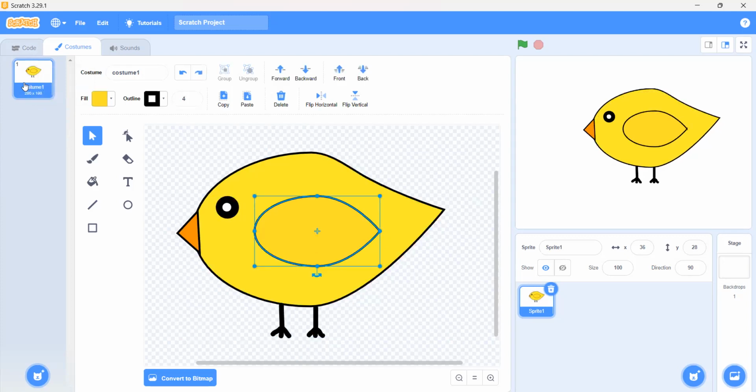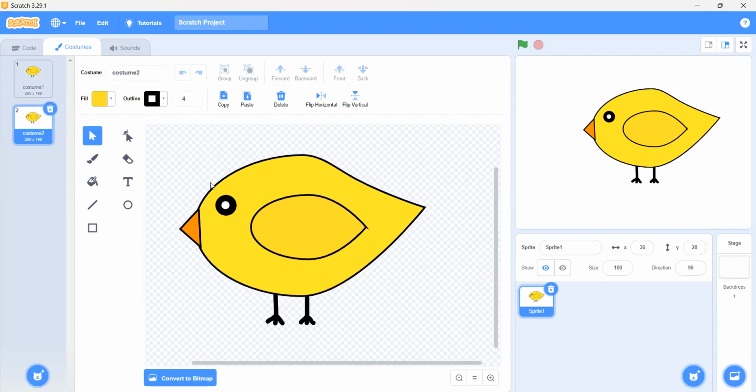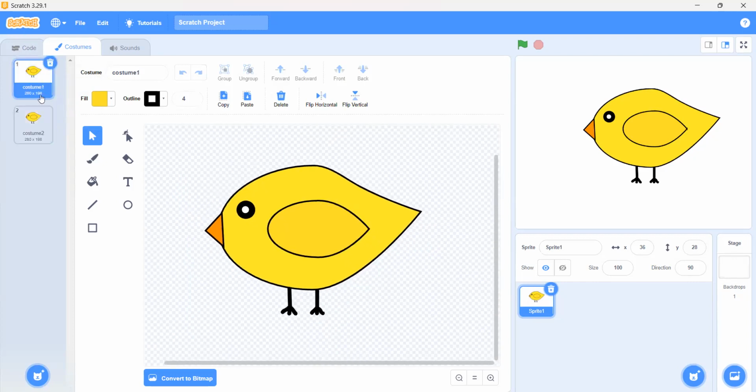You can click on this, you can press Control C and Control V. So it will copy paste it. Now what we have to do is duplicate this. Now we have the same costume as we drew.